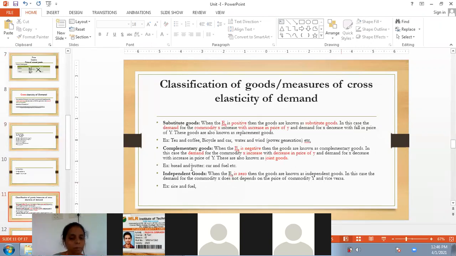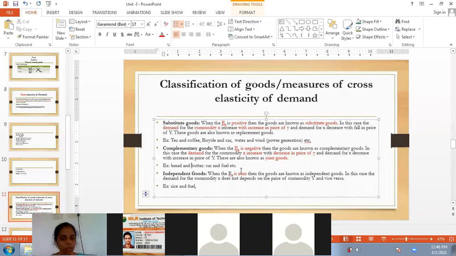Okay, what are the examples for this one? Like bread and butter, car and fuel. In the case of car and fuel also the same thing will happen. Whenever the fuel prices increase, demand for cars will decrease. Why? Because without fuel, it is meaningless to have a car. So when the fuel prices have increased, then what will I do by purchasing a car? So car and fuel, like electricity charges and electronic goods. When the electricity charges have increased by 50%, do we have demand for electronic goods? Means no. The people might switch to solar systems or something else.